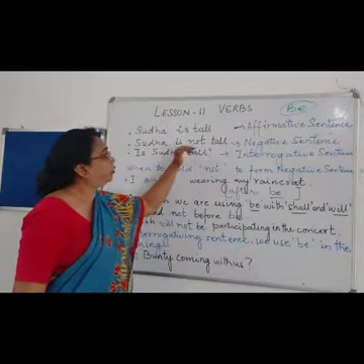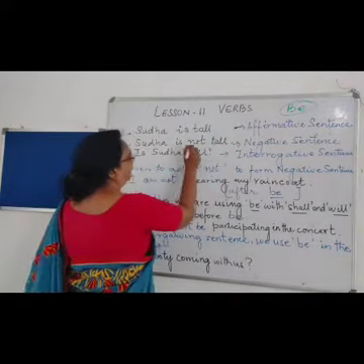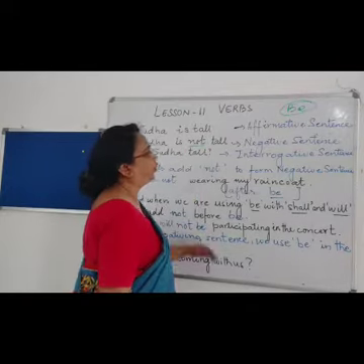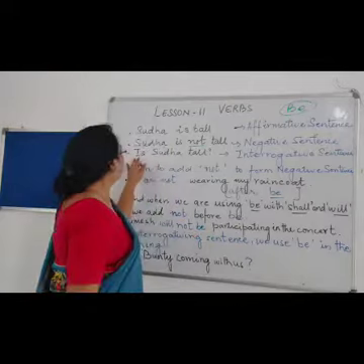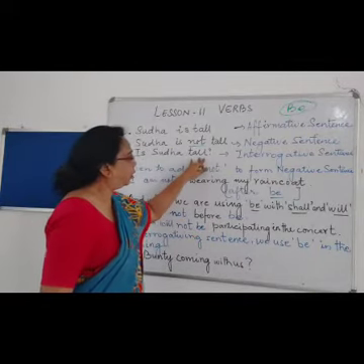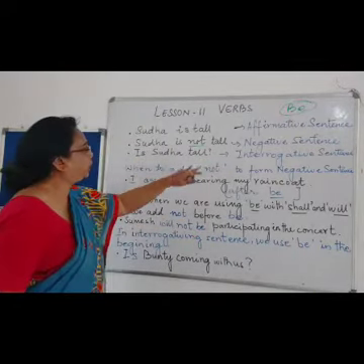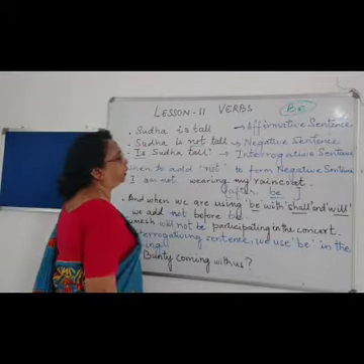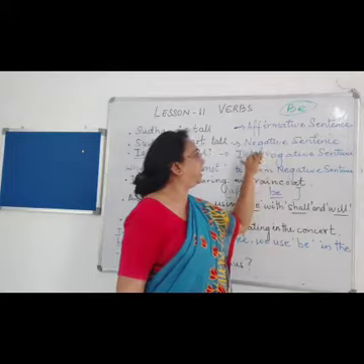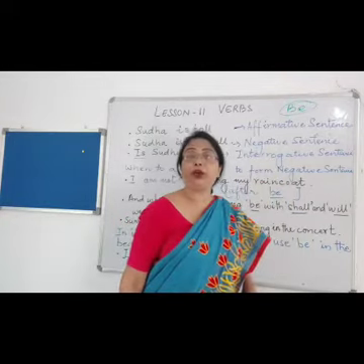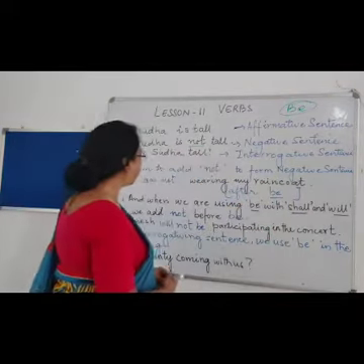Sudha is not tall. Which type of sentence? Negative sentence. Now, is Sudha tall? It is an interrogative sentence.